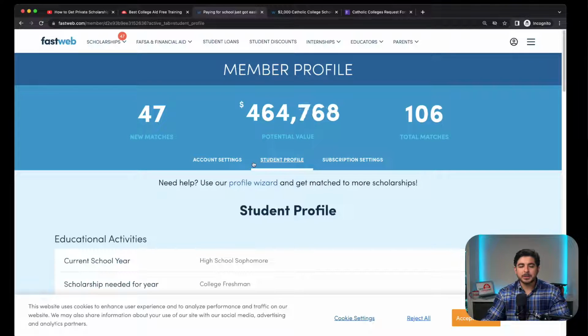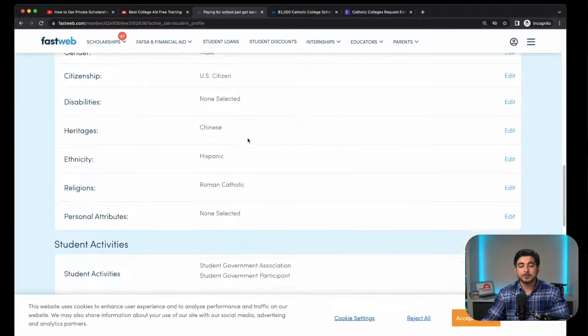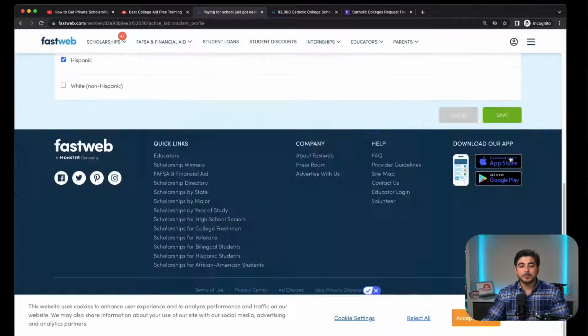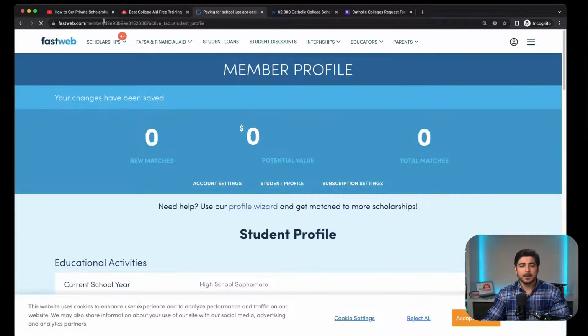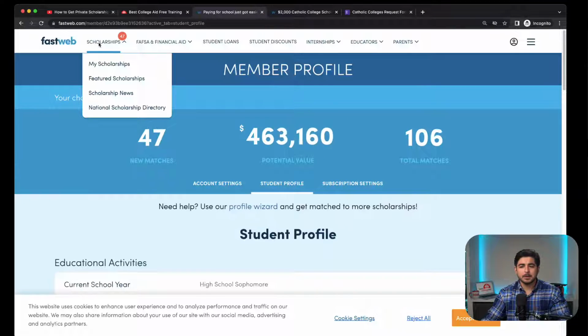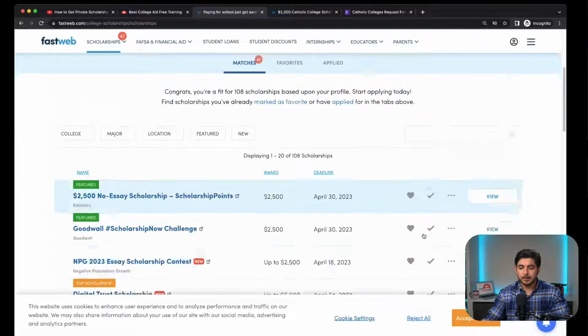So again, in the comments, you can let me know if there's any particular filter that you want to try in this particular example. So maybe it's because we put Chinese and then kept it on Hispanic, but let's see, Asian or Pacific Islander. Let's do that. And then we go back to my opportunities. And then we use the search filter.